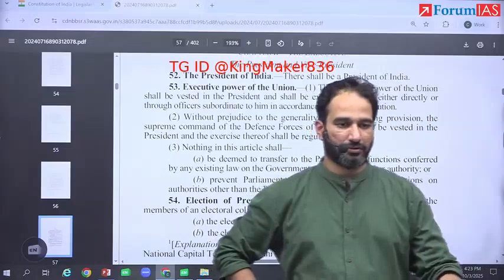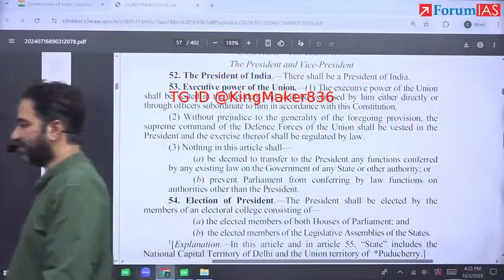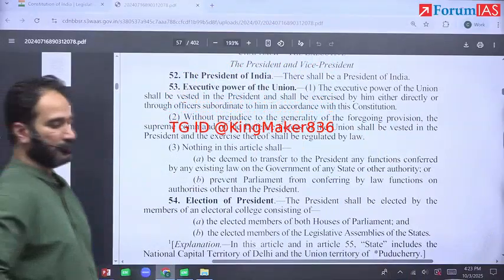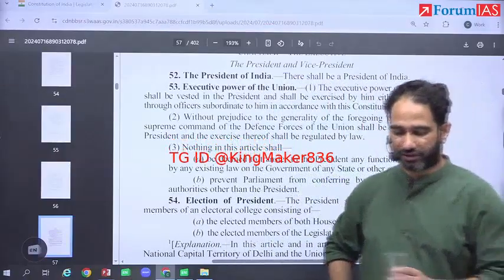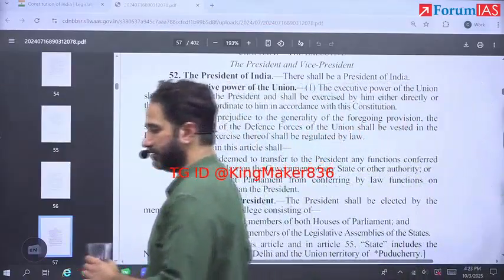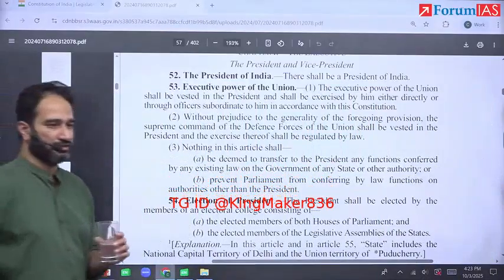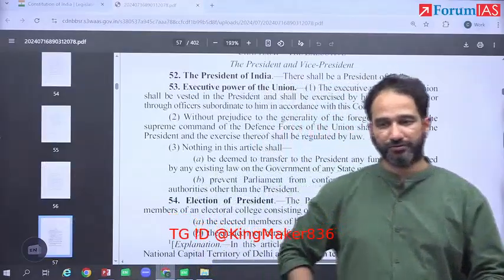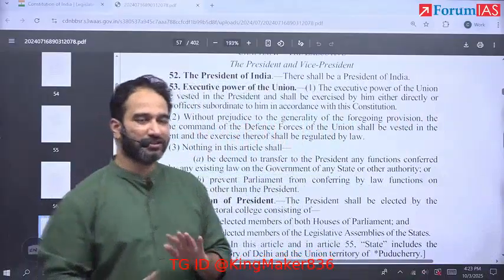Next one. Parliament and state legislature cannot discuss the conduct of judges.